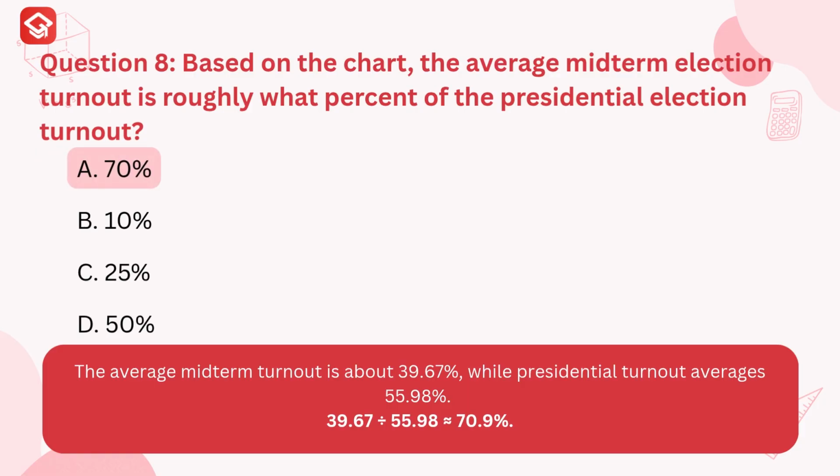The correct answer is A. 70%. Explanation. On average, about 39.7% of people vote in midterm elections, while around 56% vote in presidential elections. If you divide the midterm turnout by the presidential turnout, you get roughly 70.9%. So, midterm turnout is about 70% of the presidential turnout.